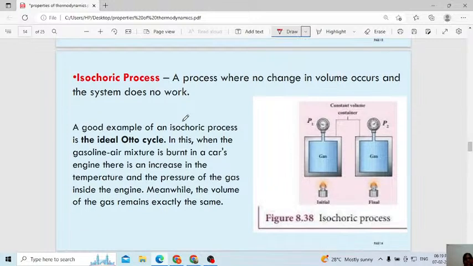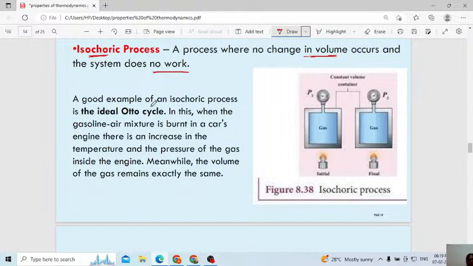Next, what is meant by an isochoric process? A process where no change in volume occurs, the system does no work. There is no change in the volume, so work done will also be 0. You can consider isochoric as volume being constant. A good example of an isochoric process is the ideal Otto cycle.